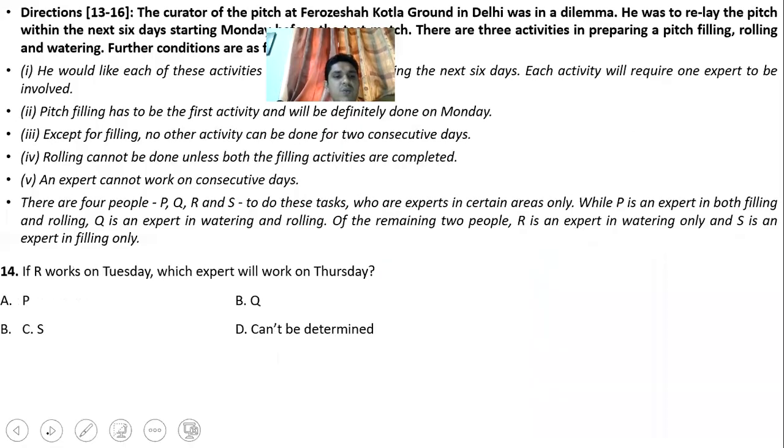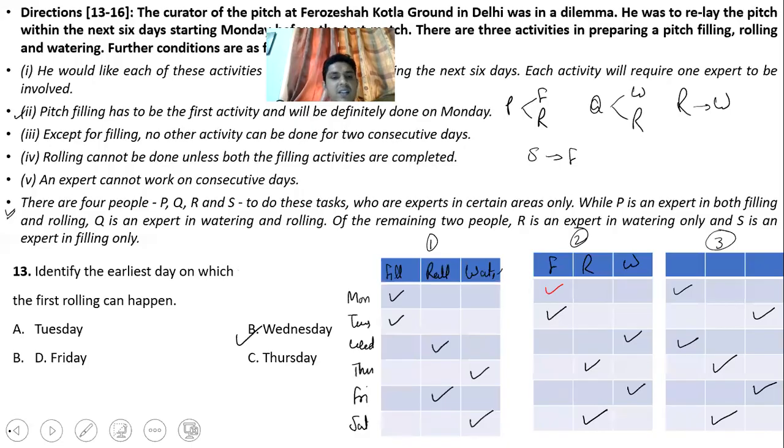If we check the next question, question number 14, if R works on Tuesday, which expert will work on Thursday? So we are writing that R works on Tuesday. You can see that R is an expert for watering, and watering on Tuesday is happening in the third diagram. So R will be this, right?